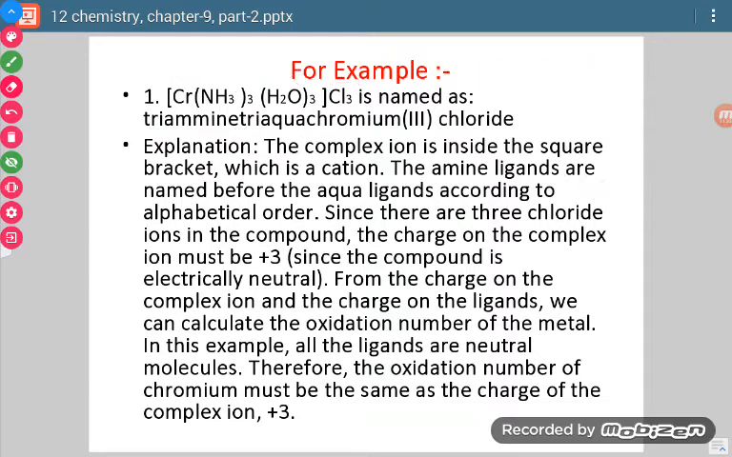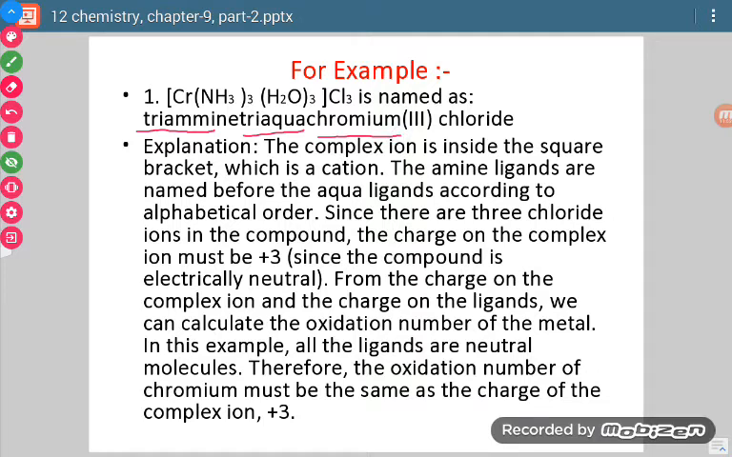Next, chromium is present in a complex which is positively charged, so its name will be written as such. Now let us start. First of all, triammine, triaqua, then chromium.